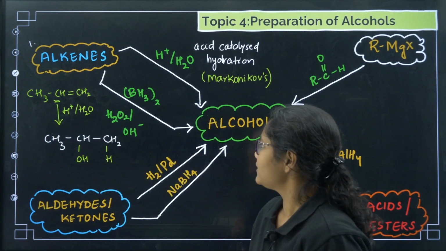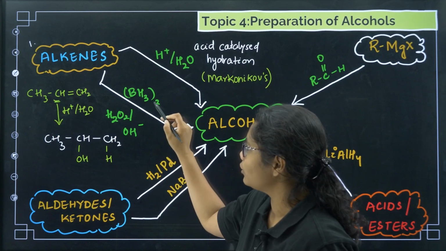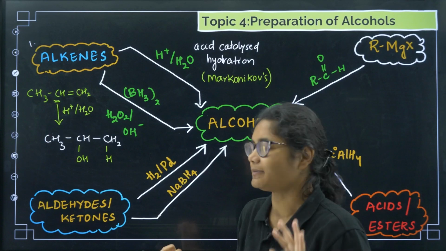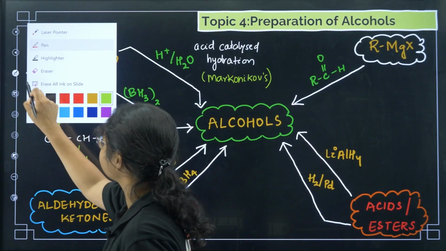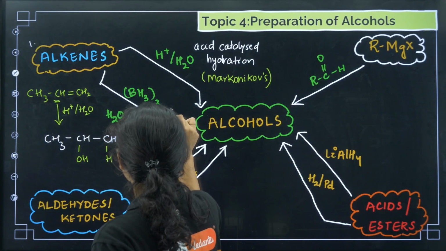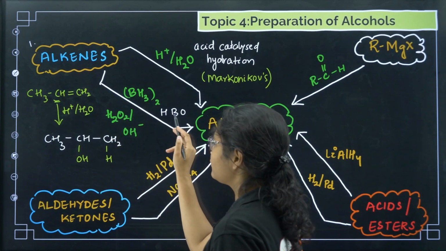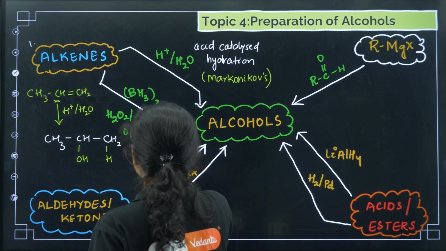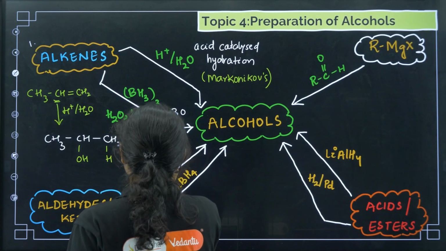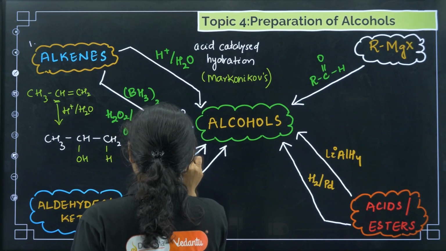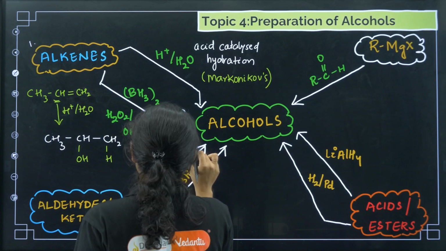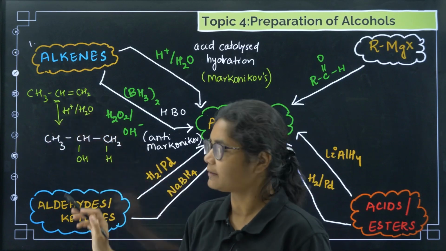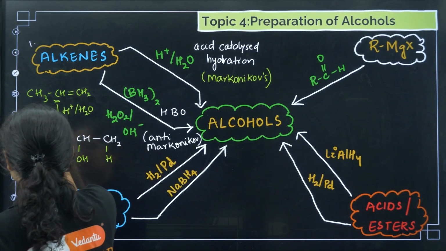Now the same thing we can do with BH3 THF, H2O2, OH minus. BH3 THF, H2O2, OH minus. This method is called hydroboration oxidation, HBO I am writing. Hydroboration oxidation reaction. Here what is the difference? Here it happens following anti-Markovnikov's rule. Anti-Markovnikov's rule.